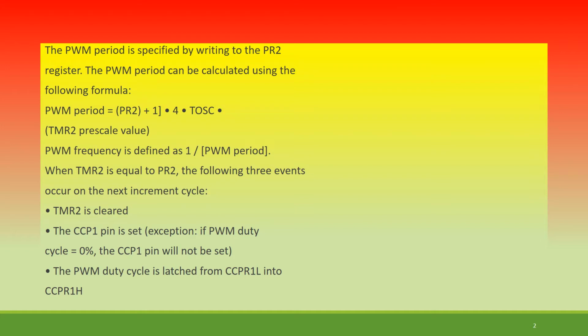In case of capture mode, PIC 18 is using timer 1 and timer 3. In case of compare mode, PIC is using timer 1 and or timer 3. But in case of PWM, PIC is using timer 2.